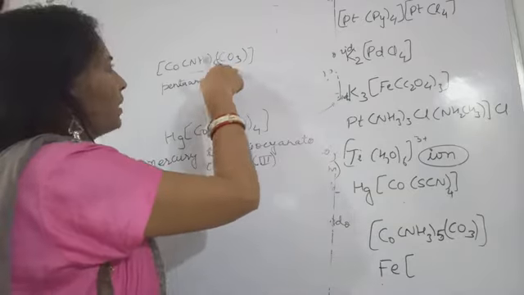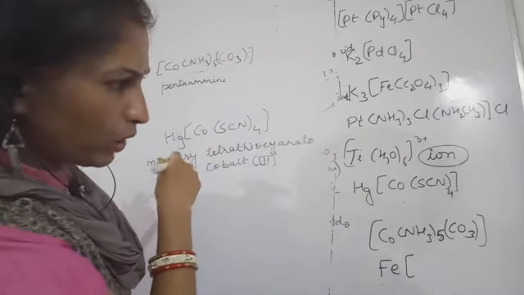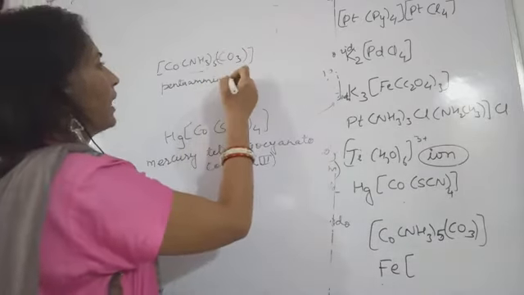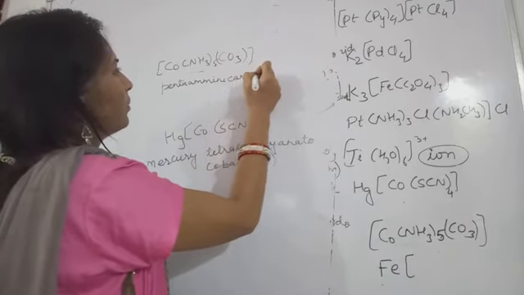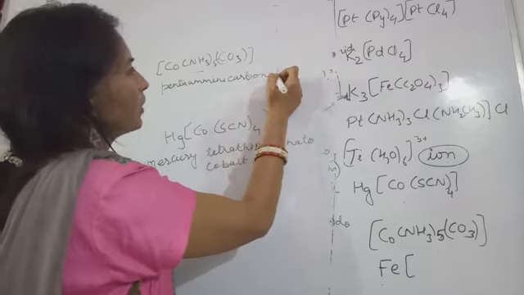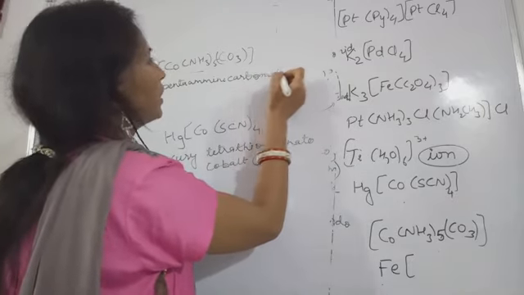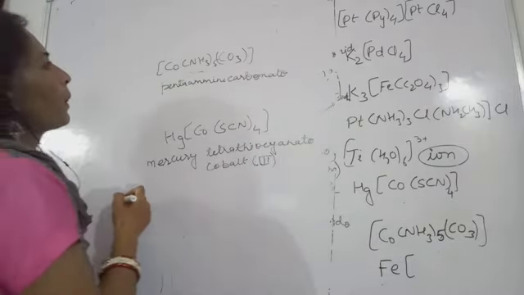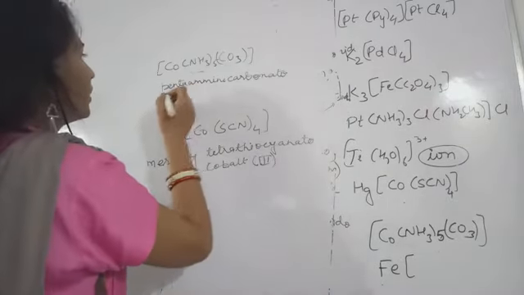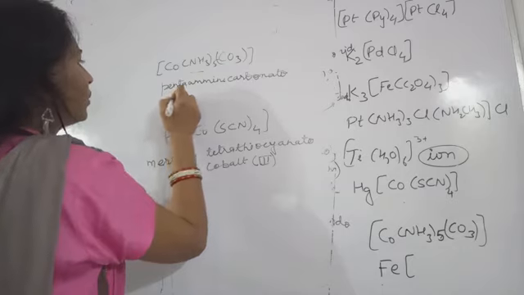This is carbonato. Carbonate will be written as carbonato. Pentaamine, carbonato, cobalt.